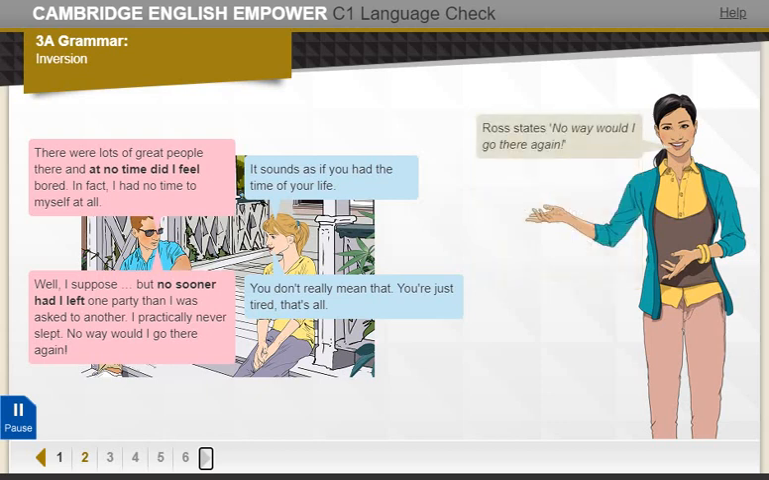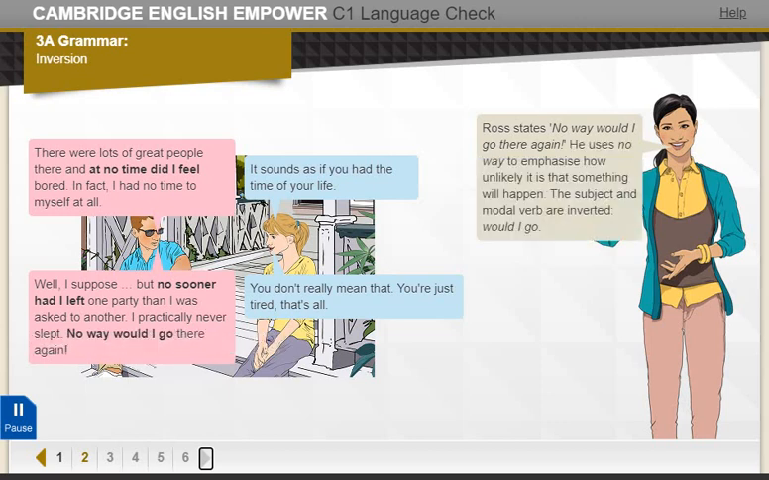Ross states, "No way would I go there again." He uses no way to emphasize how unlikely it is that something will happen. The subject and modal verb are inverted. Would I go?